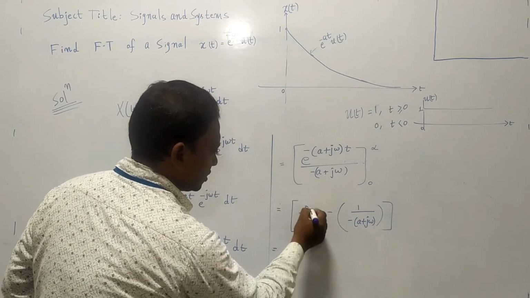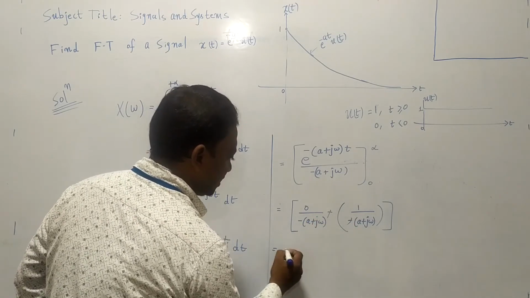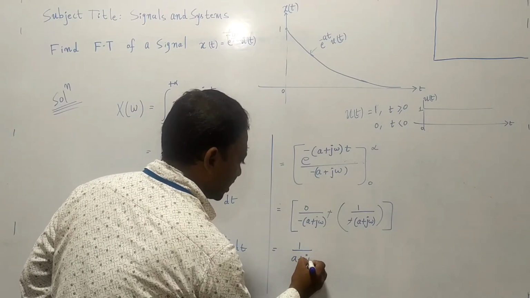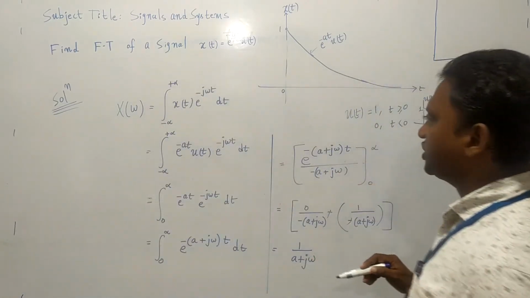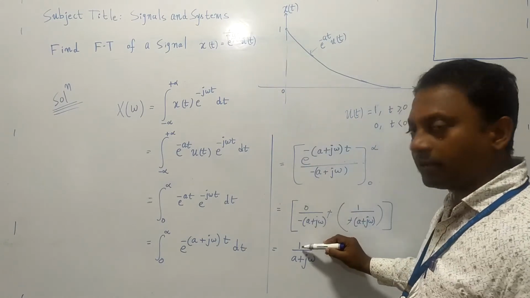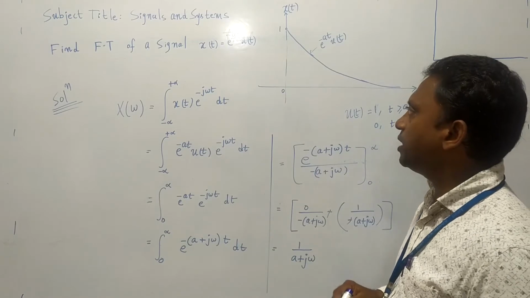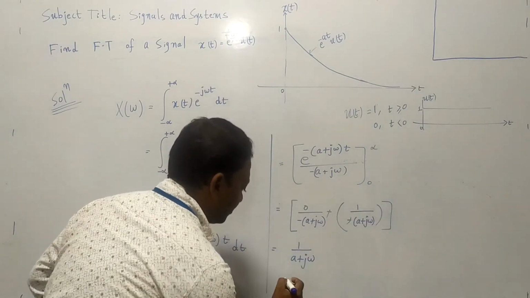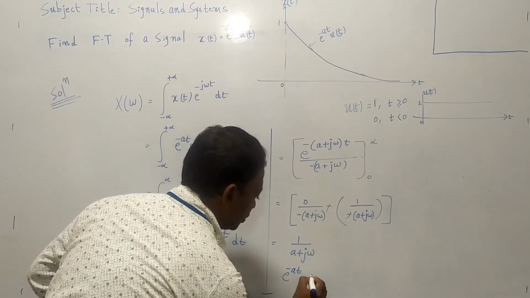Now what happens? 0 by anything is 0, so this minus sign and minus sign will get cancelled, so therefore it is 1 by a plus j omega. Okay, 1 by a plus j omega. So the Fourier transform of e power minus at ut is 1 by a plus j omega. Okay, the Fourier transform of e power minus at ut is 1 by a plus j omega, and that can be written as e power minus at ut